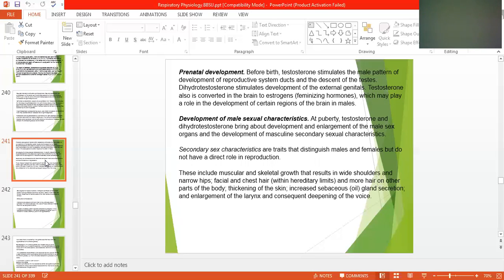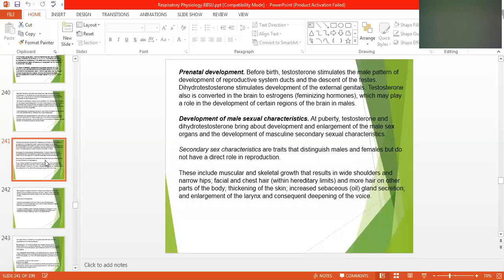Before birth, testosterone stimulates the male pattern of development of the reproductive system, and the descent of the testis, meaning that in the prenatal stage the testes descend into the scrotum, moving downwards. Dihydrotestosterone stimulates development of the external genitalia of the male; the penis is produced through dihydrotestosterone stimulation.